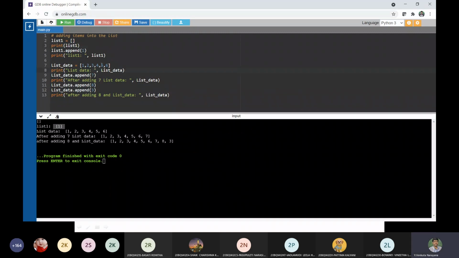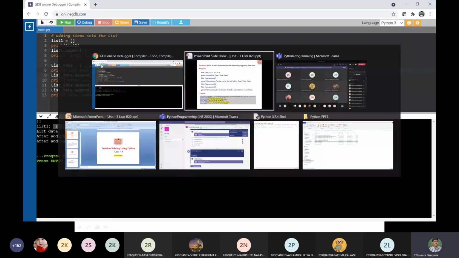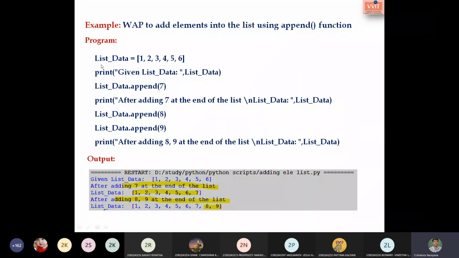Is that clear? Even if it is an empty list, we can add items. Is that clear? Yes, sir. So shall I move to the next operation? Is the addition operation clear? How to add an element into the list? Yes, sir. Okay, so let us move to the next one.